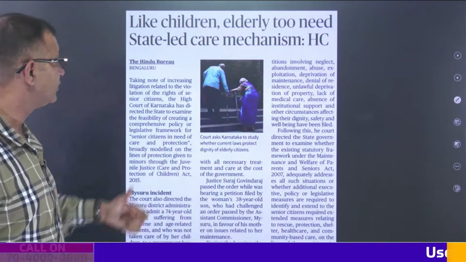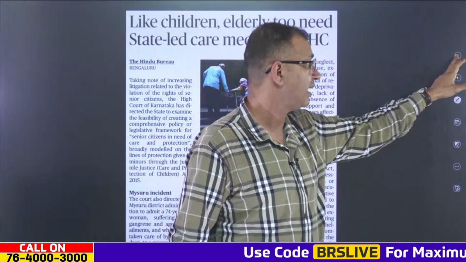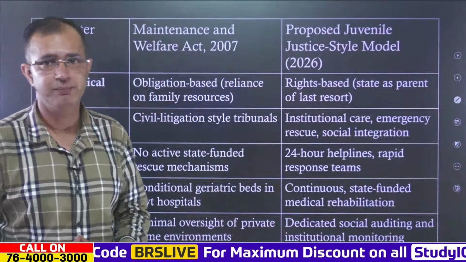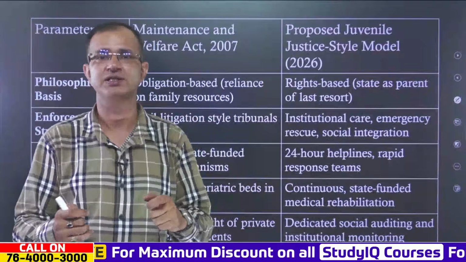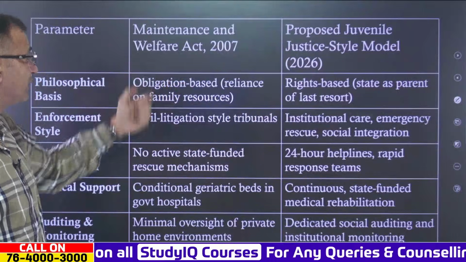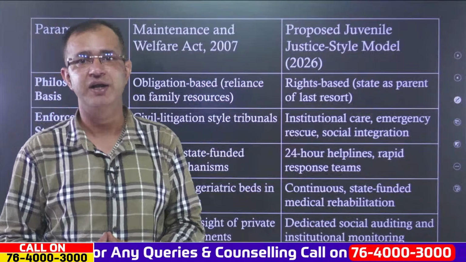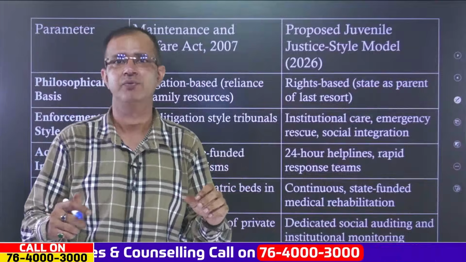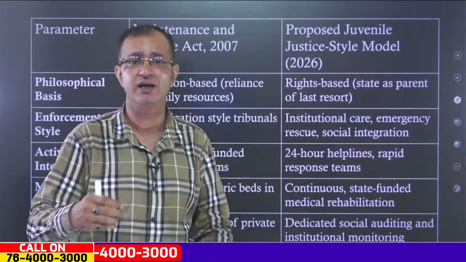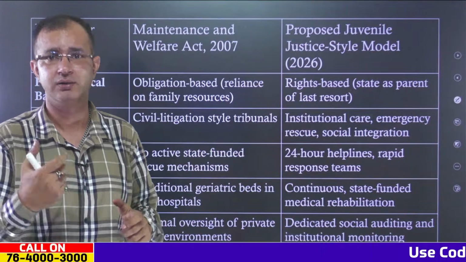Now we have another news: like children, the elderly too need a state-led care mechanism, as said by the Karnataka High Court. This is quite important because it relates to juvenile justice and also the Maintenance and Welfare Act 2007. The Karnataka High Court has said there must be a parallel where the elderly are also treated just like juveniles and provided with proper justice.